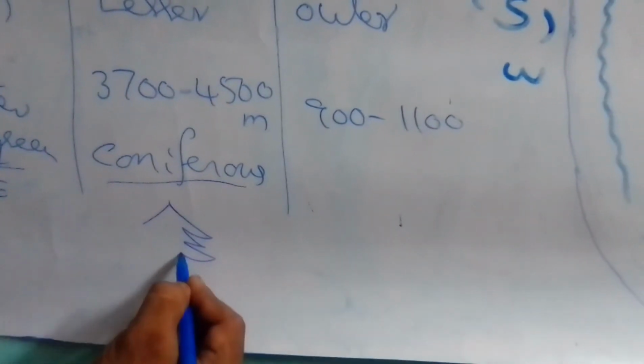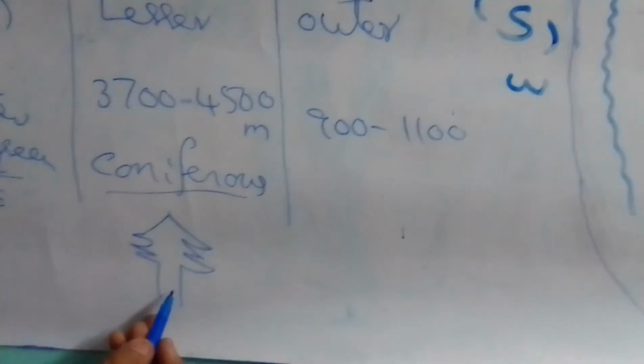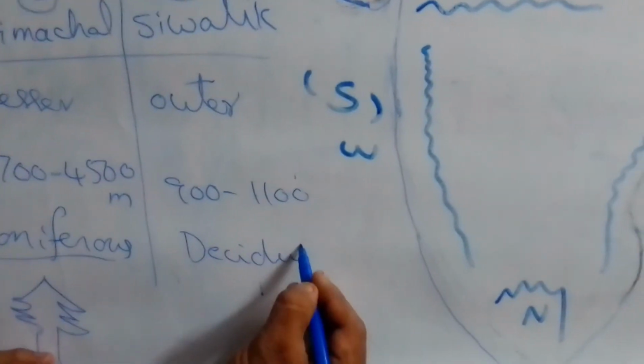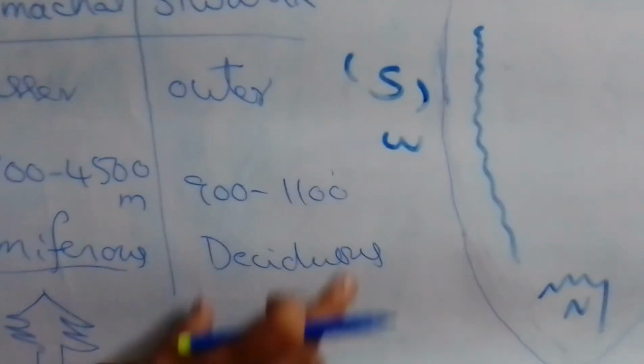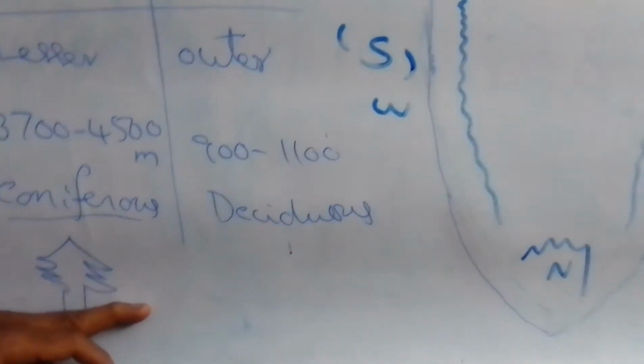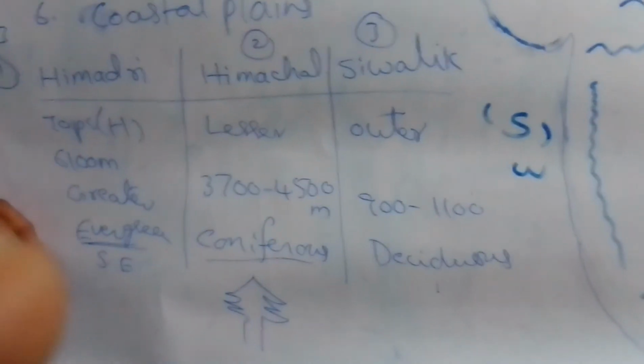Whereas coniferous trees are cone in shape, growing according to the nature of the Himachal area. And Shivalik comprises deciduous forest. Deciduous forests shed their leaves season-wise, and new leaves grow in the rainy season. These are the brief differences among Himadri, Himachal and Shivalik.